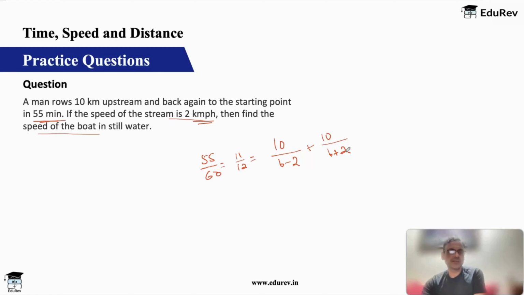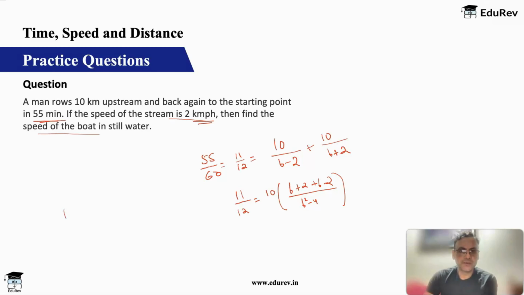So this, you can see, will become a quadratic equation. Okay, but let's solve this. So 11 by 12 is equal to 10. Let's keep 10 out. We have b plus 2 plus b minus 2, and below we have b square minus 4. Okay, so 11b square minus 44. Now b plus 2 minus 2 will get cancelled. You will have 2b into 10. You will have 20b, 20 into 12. You will have 240b.